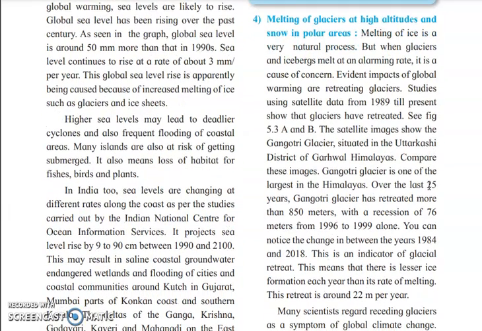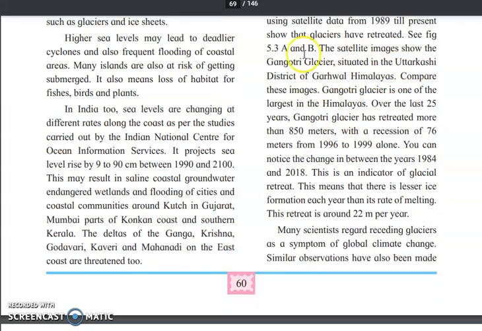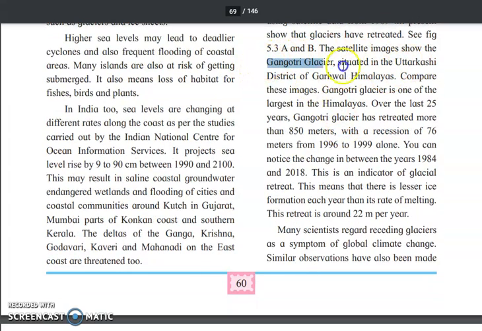The next point is melting of glaciers at high altitudes and snow in polar areas. So basically melting of glaciers is a natural process. Every time that ice is melting, it is a natural process because of increase in the temperature. There is so much evidence found over many years. In this part we have the evidence of Gangotri glacier in Uttarkashi. So in Gangotri, what are the changes we have seen?